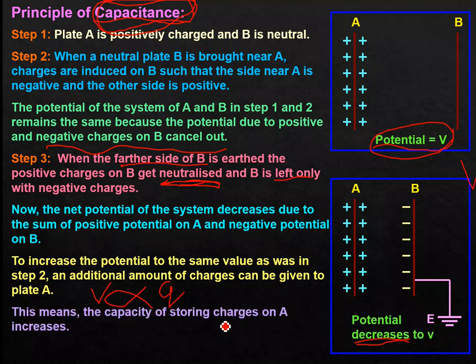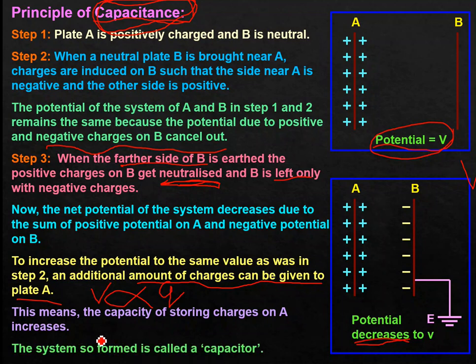So the potential reduced in the third step. To increase the potential to the same value as in step 2, an additional amount of charge can be given to plate A. We can give more and more charges to plate A to bring the potential to its earlier level, and hence we are able to store more charges. This means the capacity of storing charges on A increases. This was our sole motive, and we have achieved it. The system so formed is called a capacitor.